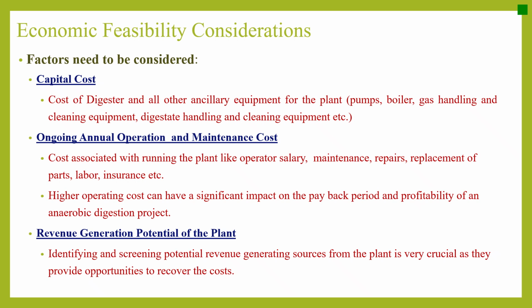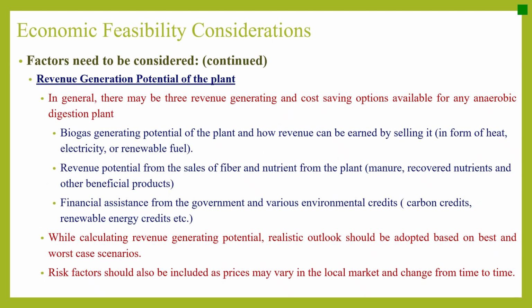Revenue generation potential of the plant. Identifying and screening potential revenue generating sources from the plant is very crucial, as they may provide opportunities to recover the cost. In general, there may be three revenue generating and cost saving options available for any anaerobic digestion plant. First of all, the biogas generating potential of the plant and how revenue can be earned by selling it, maybe in the form of heat, electricity, or renewable fuel.